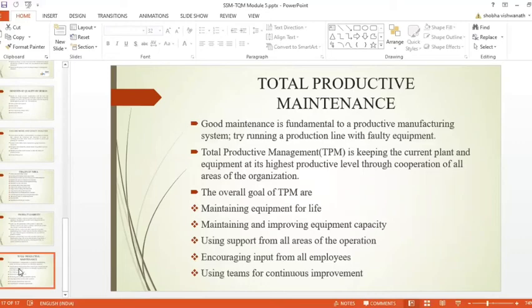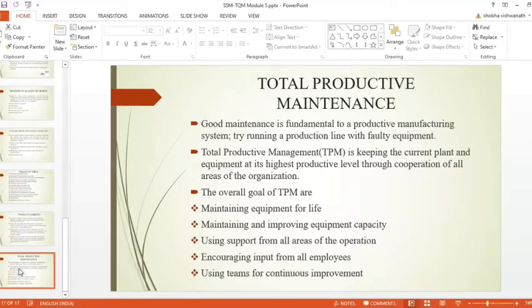It should be understood that total productive maintenance is an extension of total quality management. That means while TQM serves to make quality a part of the whole industry, TPM tries to make maintenance a common practice in industry, because maintenance becomes a habit for everyone when TPM is implemented.